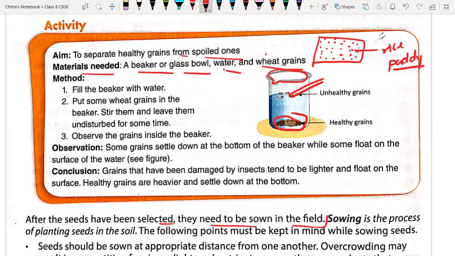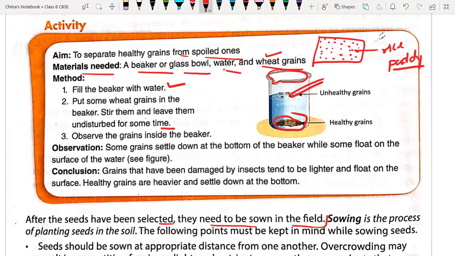See, here we have separated wheat grains. Next, fill the beaker with water. Then put some wheat grains in the beaker. Stir them properly, and then leave them undisturbed for some time.